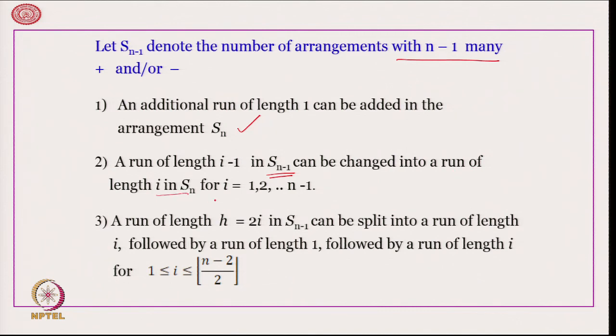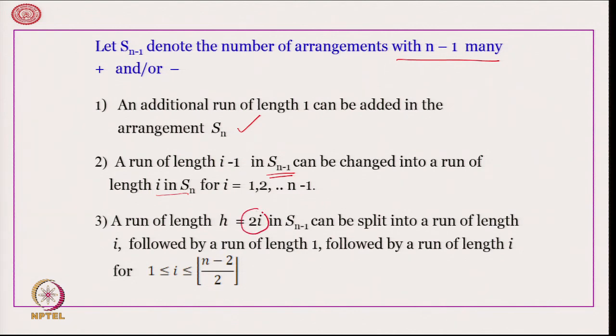That means that an existing run is now increased by length 1, or it can be split into 2 parts. Here we have divided that also into 2 different segments.